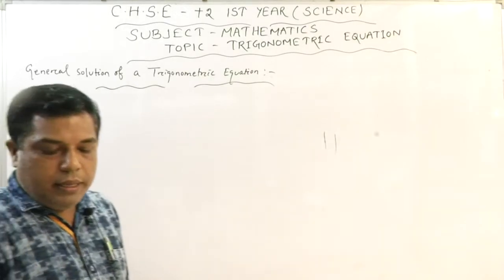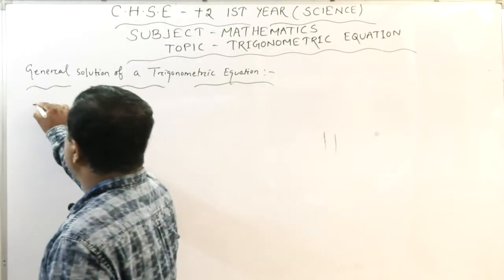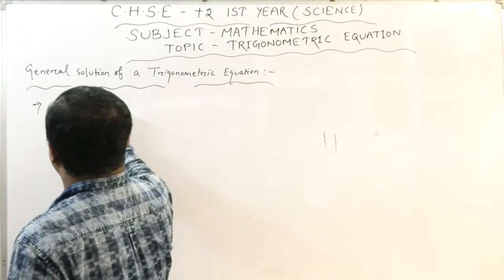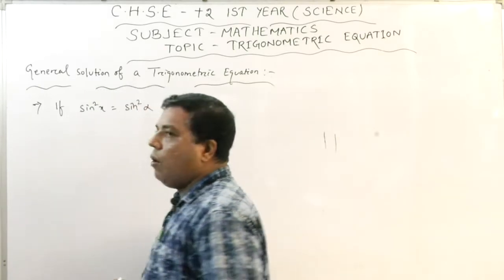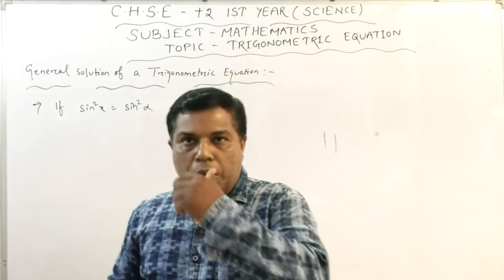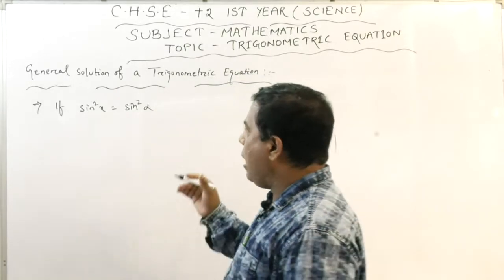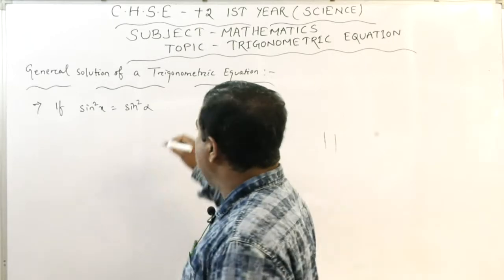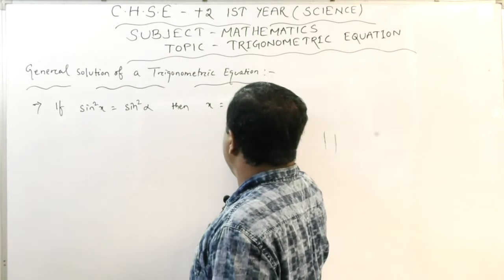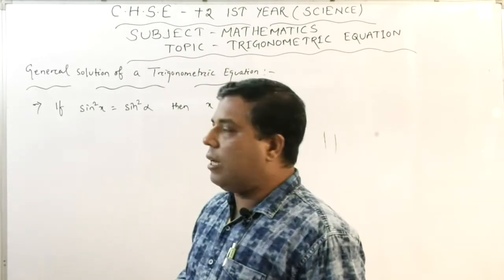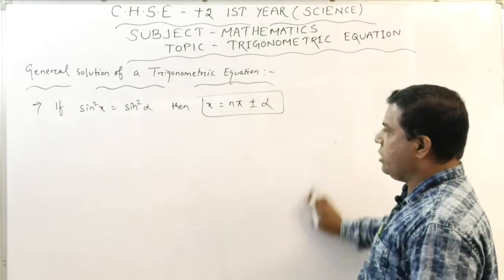We are going for the general solution of some other expressions. If sin square x equals sin square alpha, then how to get the general solution? If sin square x equals sin square alpha, then x equals n pi plus or minus alpha. This is the general solution. But how are we getting this result? Let us discuss it.